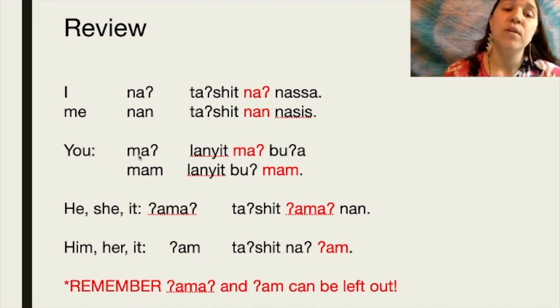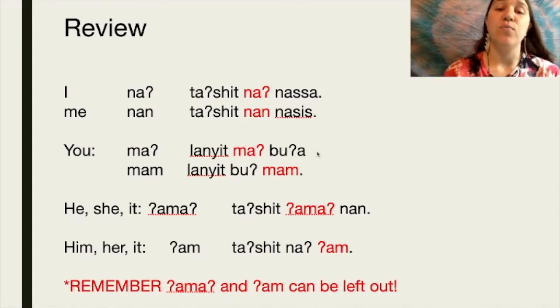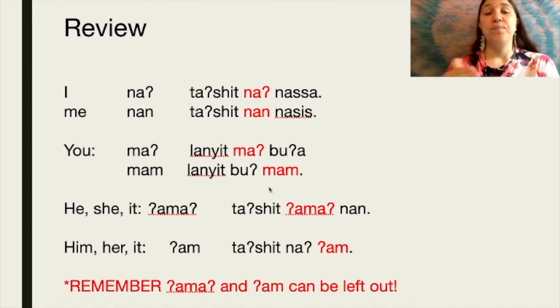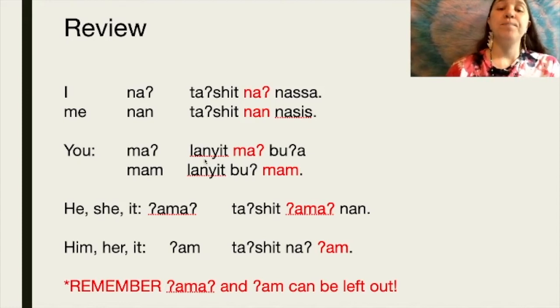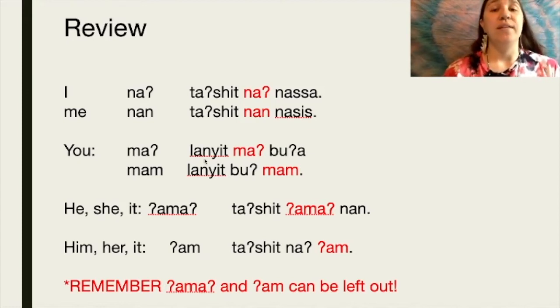Moving on to you, the subject form we have ma, object form we have mum. So lanyat ma bu'a, and this means you heard the red-tailed hawk. And below it we have lanyat bu'mum, and this means that the red-tailed hawk heard you. So lanyat ma bu'a, you heard the red-tailed hawk. Lanyat bu'mum, the red-tailed hawk heard you.